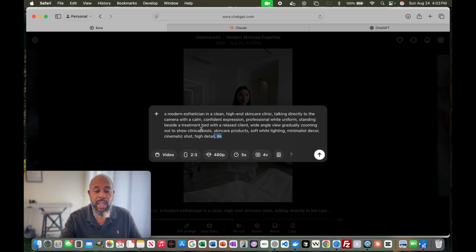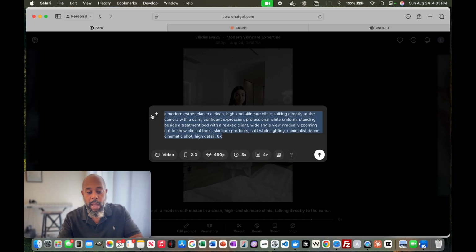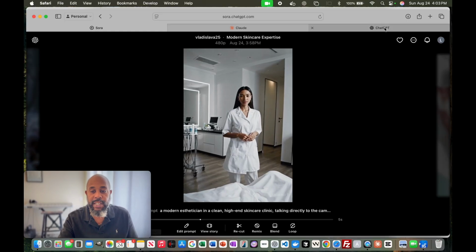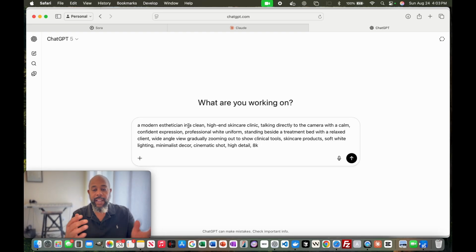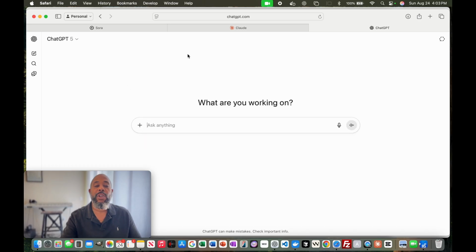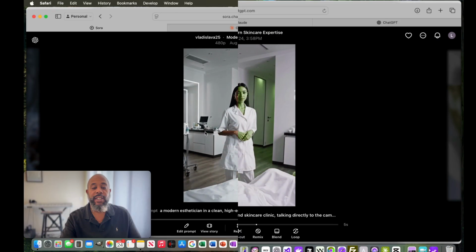So if we wanted to, we could copy this prompt and then go back to ChatGPT, for instance, and say, hey, I want to improve this prompt. I want to add something to it. I can paste that prompt in there, add those things to it, tell it to give me a better prompt, and then I can put that prompt back into Sora. I'm not going to do that at this time, but I did want to let you know that that's available. So let's go back over here.